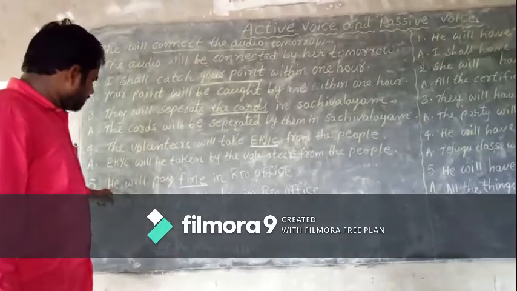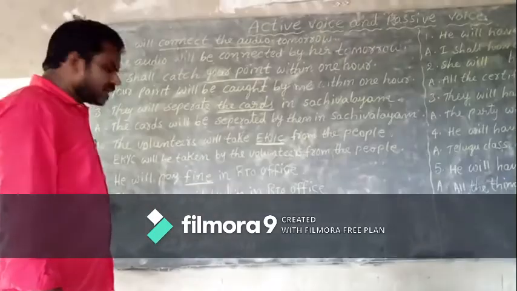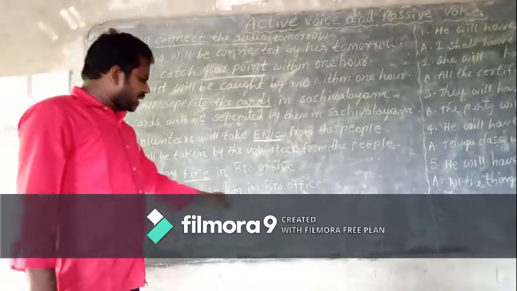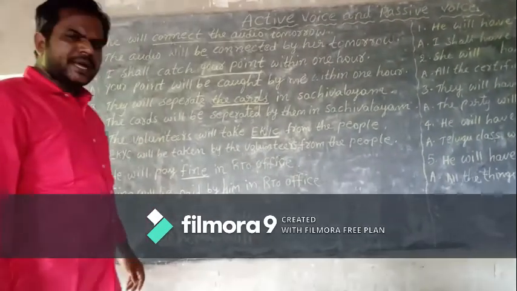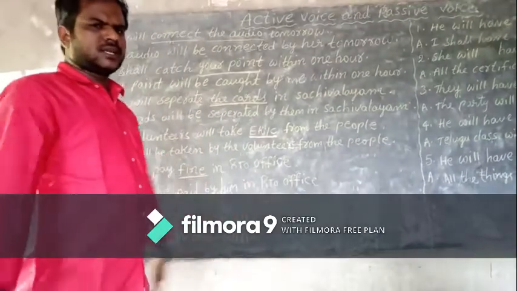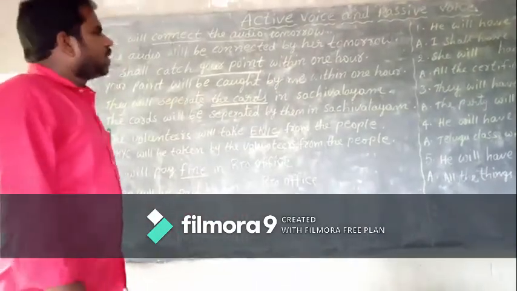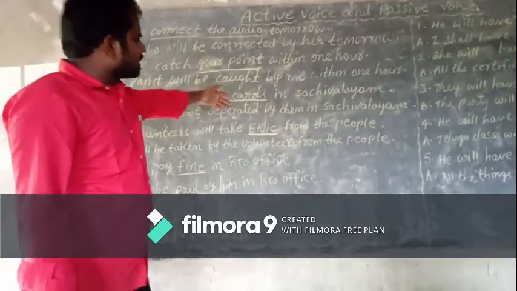Fifth rule, subject should be changed as object. In subject place it is he. When it comes to object, he becomes him. The remaining part, in RTO office, comes last.